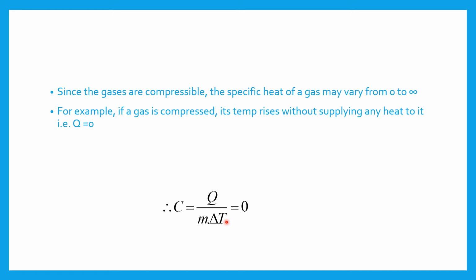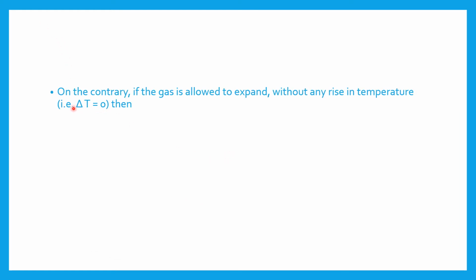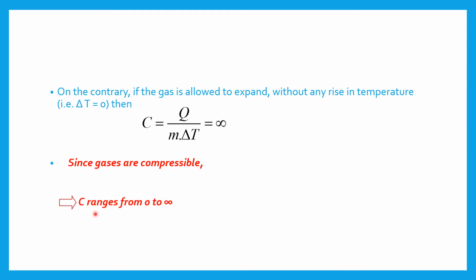Therefore, the specific heat C is equal to 0. On the contrary, if the gas is allowed to expand without any rise in temperature, that is delta T is equal to 0, then C will be equal to infinity. Since gases are compressible, C ranges from 0 to infinity.